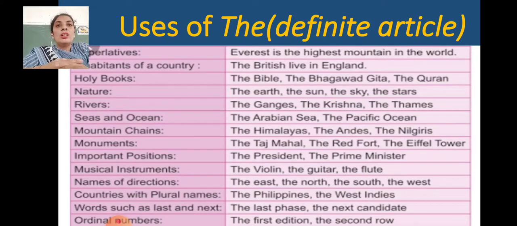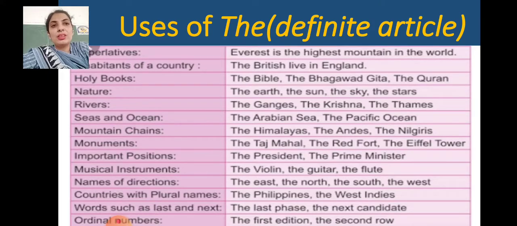Okay. Then we have mountain chains, series of mountains, yes, chains. The Himalayas, the Andes, the Nilgiris, then monuments. Some religious buildings or big buildings, monuments: the Taj Mahal, the Red Fort, the Eiffel Tower. Important positions: the President, the Prime Minister.